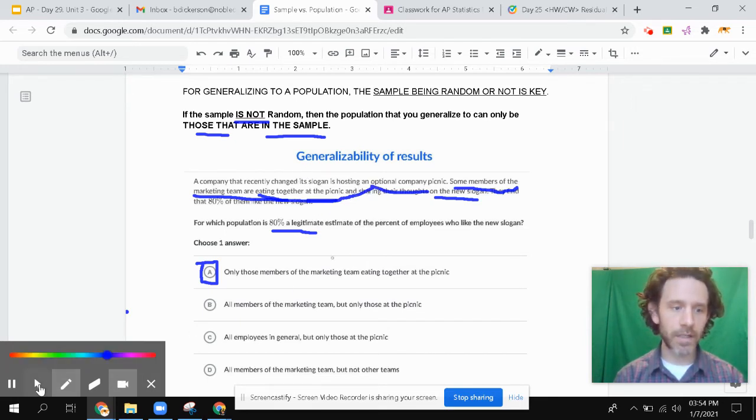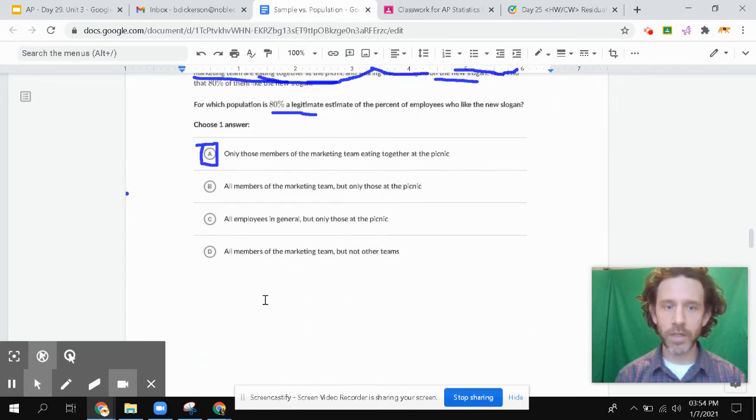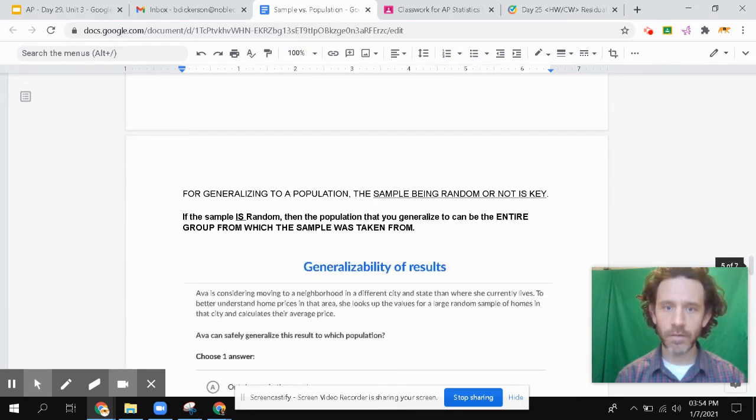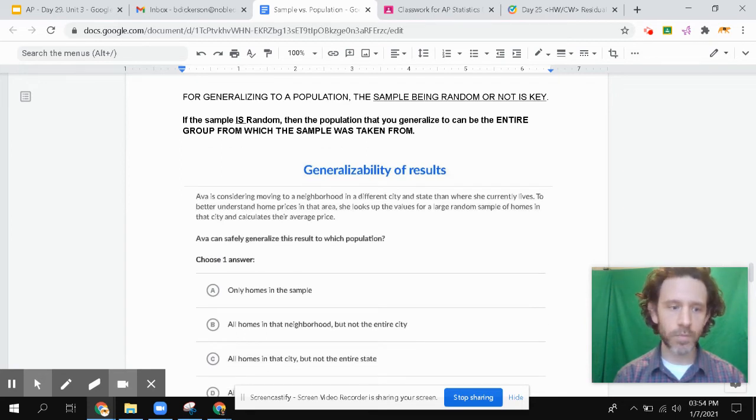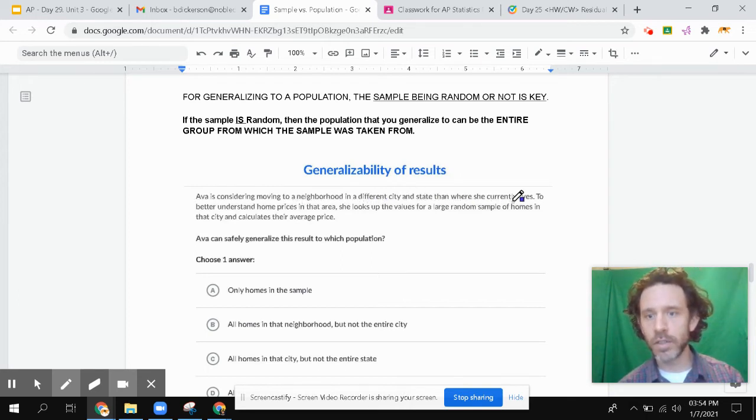So let's take a look now at an example where things are randomly selected. Okay, so this problem here is one of those examples. So if it is random, the entire group which the sample was taken from, we can then put the results to. Okay, so let's read this one. Ava is considering moving to a neighborhood in a different city and state than where she currently lives. To better understand home prices in the area, she looks up the values for a large random sample of homes in that city and calculates their average price.